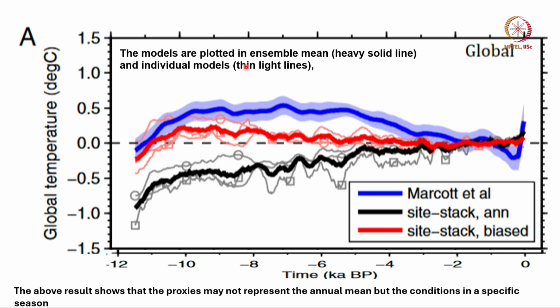Okay. And there is one more example showing what I discussed earlier, showing how the model output differs depending on whether you do the annual mean or seasonal mean in comparison to proxy data. This we have discussed already. This shows that proxy may not represent the annual mean.